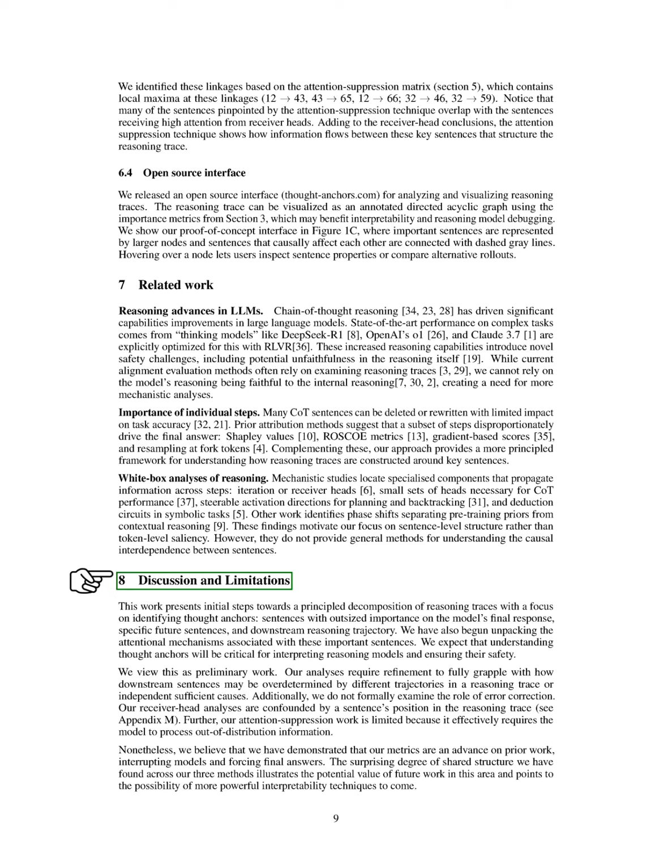Section: Discussion and Limitations. In this section, we discuss our initial efforts to break down reasoning traces, focusing on identifying key sentences that significantly influence the model's final response and future reasoning paths. We have started to explore the attention mechanisms linked to these crucial sentences. We believe that understanding these key sentences, or thought anchors, is essential for interpreting reasoning models and ensuring their safety. However, we recognize that this is just the beginning.